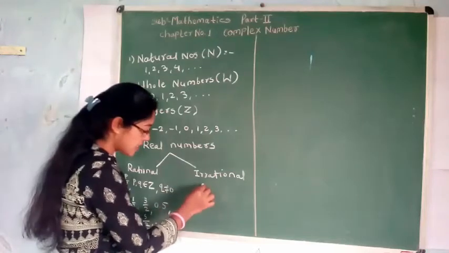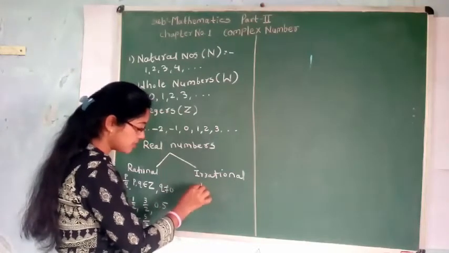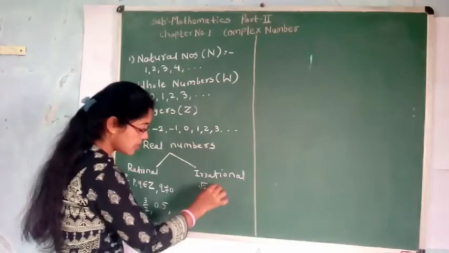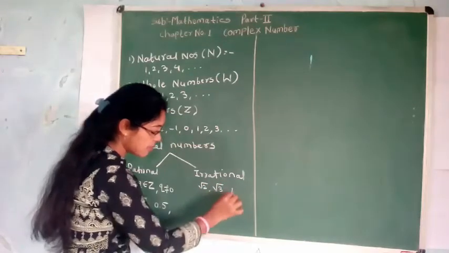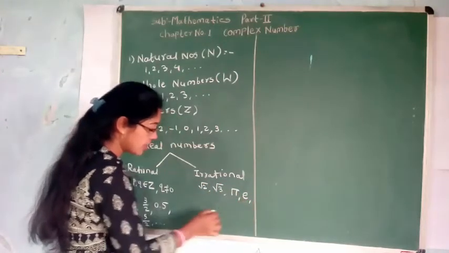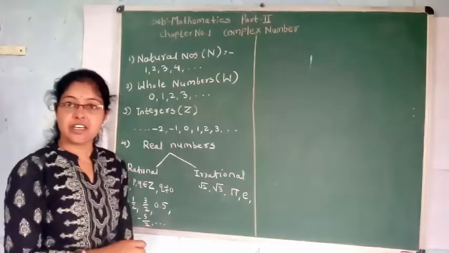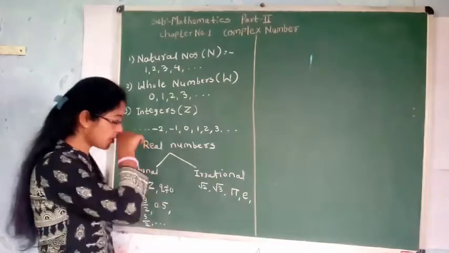Then we know the irrational numbers. Irrational numbers are under root of 2, under root of 3, pi, e, etc. These are irrational numbers. Okay.